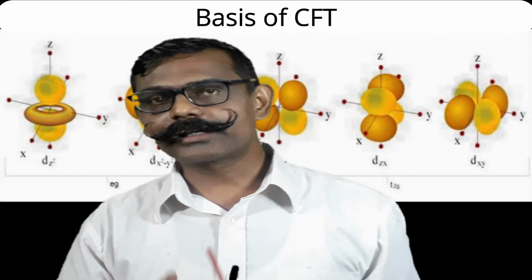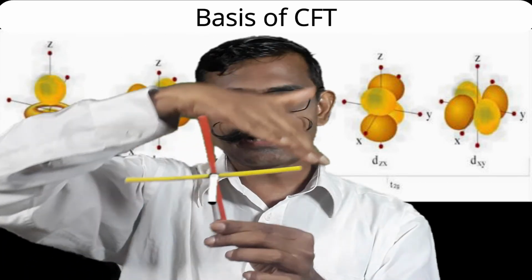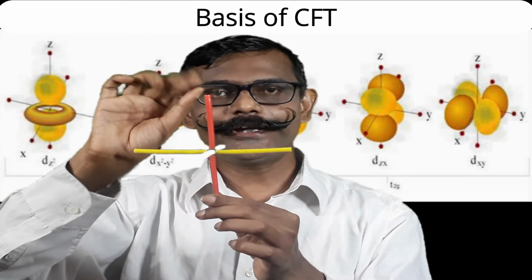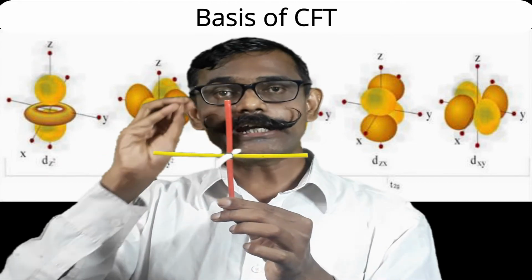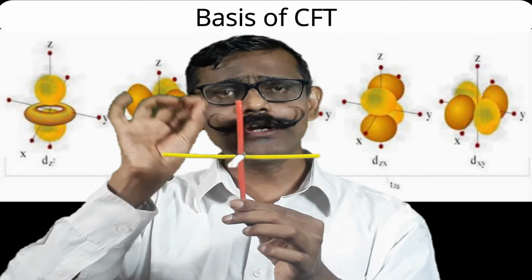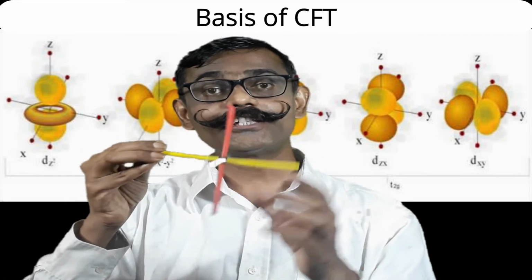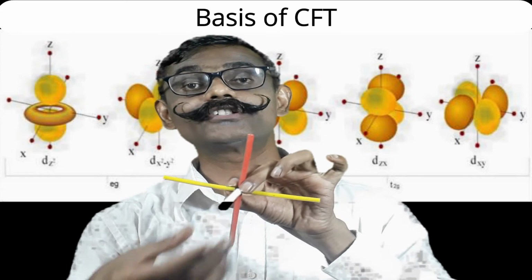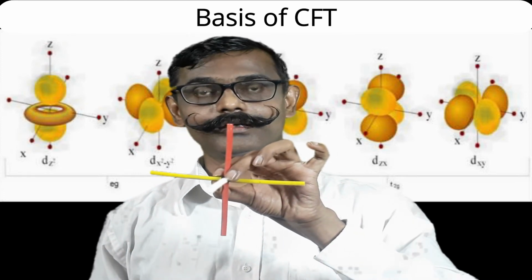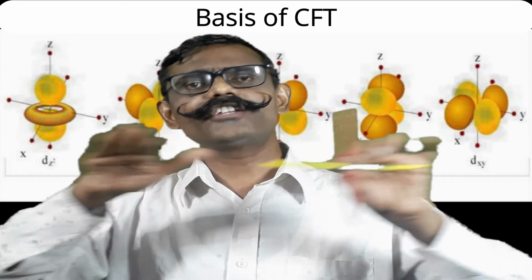So what does crystal field theory consider? Surrounding ligands, whichever are there, as point charges. Second point, there is an electrostatic force of interaction, ionic interaction between the negative point charges, so ligands, and the positively charged metal ion. The d orbitals of free metal ions are degenerate.